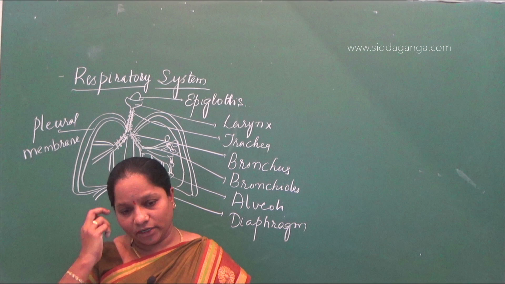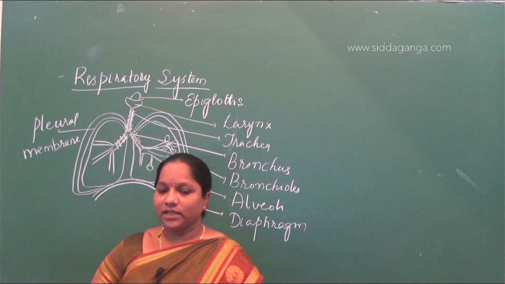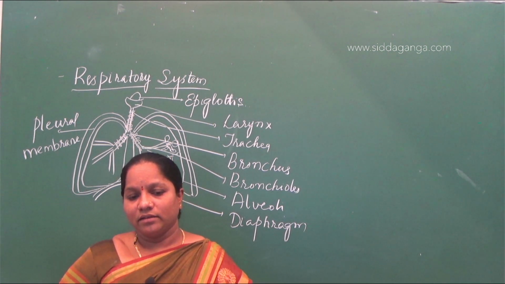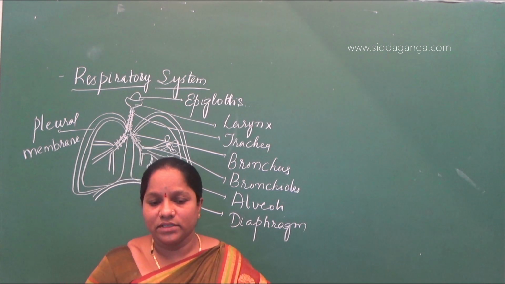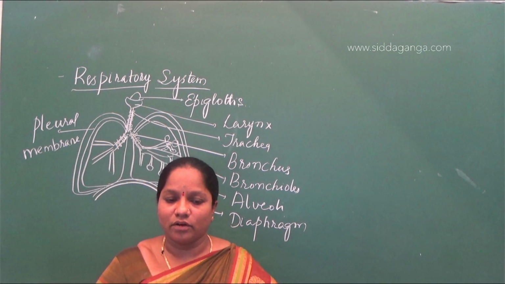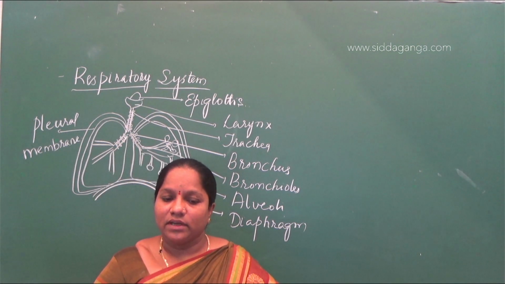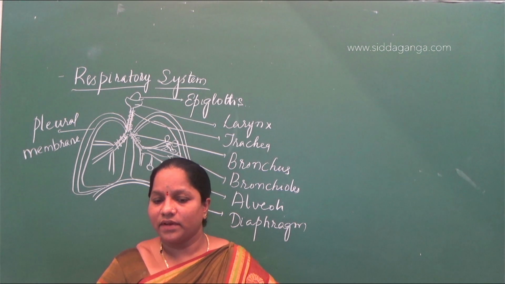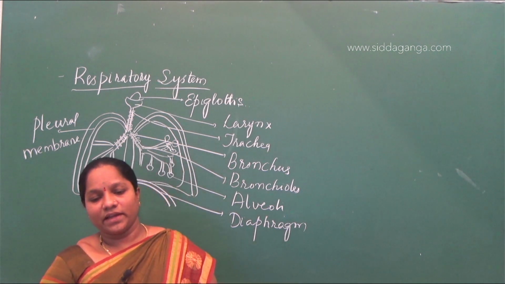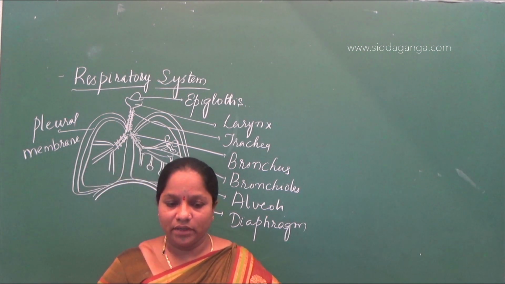If you go for the second option, nasal cavity, pharynx, larynx, trachea, the difference is that bronchioles is given instead of bronchi, so that option is wrong. Next, the third option, nasal cavity, larynx, pharynx. Instead of pharynx as the second word, they have given larynx, so that is wrong.